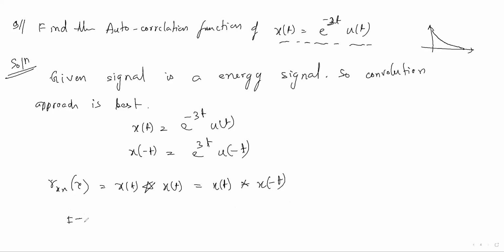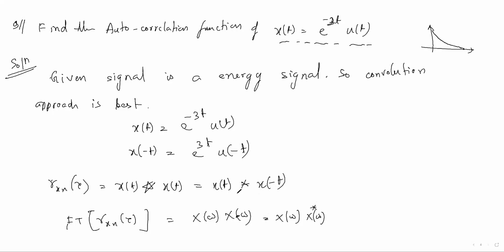If you take the Fourier transform on both sides of Rxx(tau), then the convolution becomes multiplication in the frequency domain. Since there is a minus sign, here also one minus sign will come. A minus sign means you can write it as X of omega conjugate.